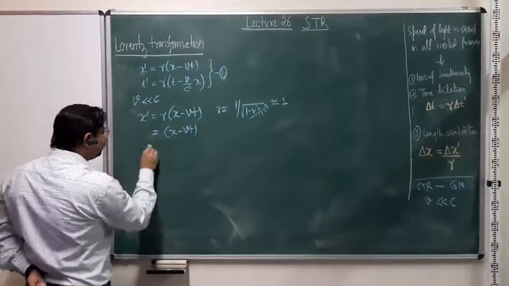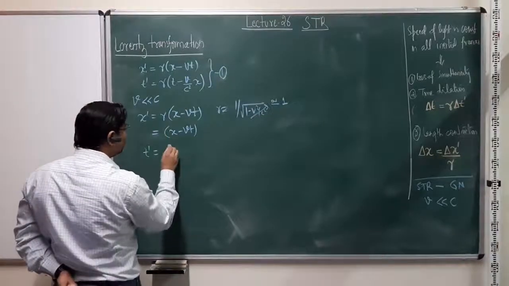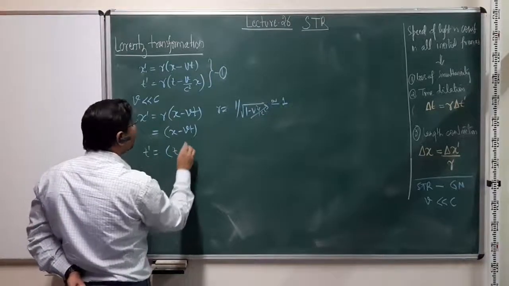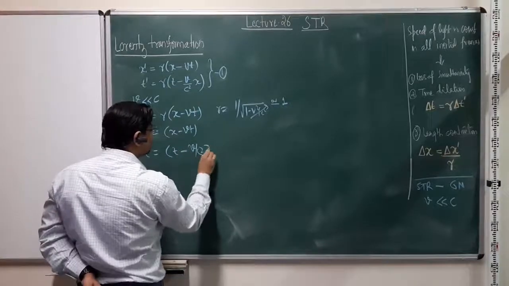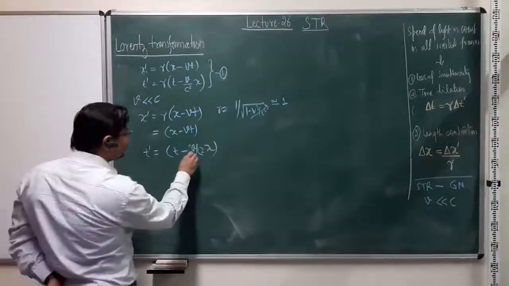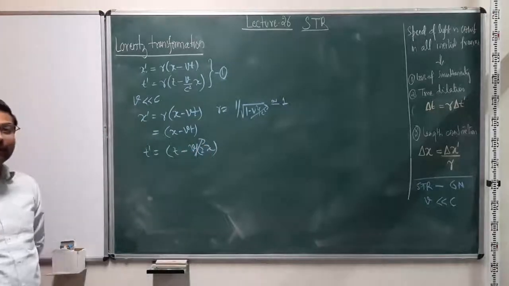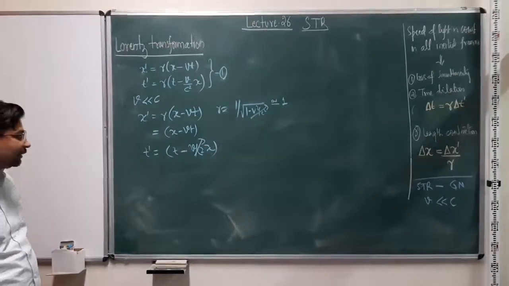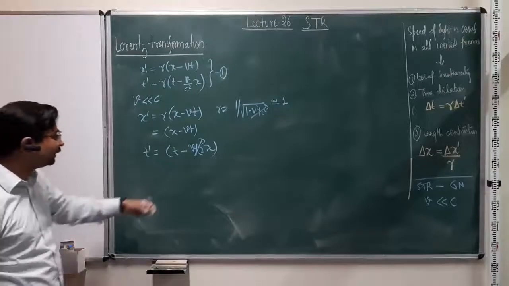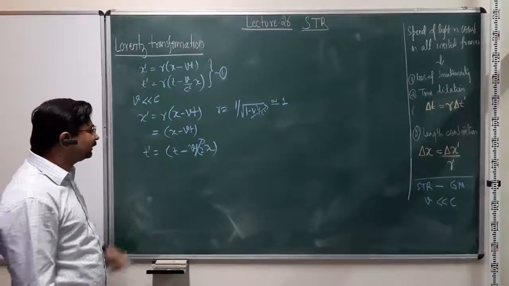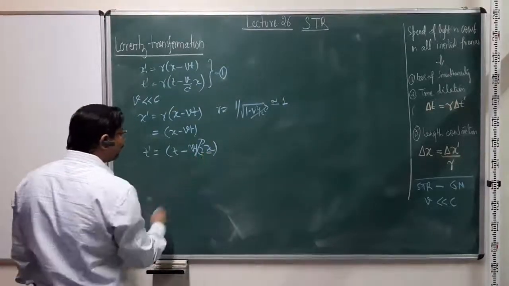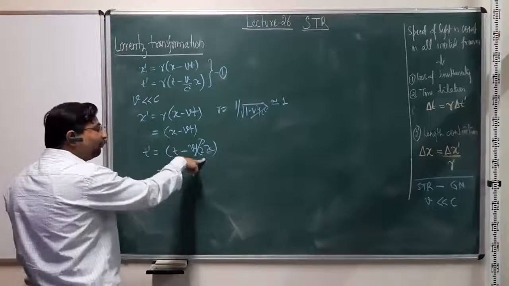And what about time? t prime is again gamma times (t minus v over c squared times x). However, since v is much less than c, v over c squared is orders of magnitude smaller, so it is also negligible. We won't be able to measure the contribution from x.